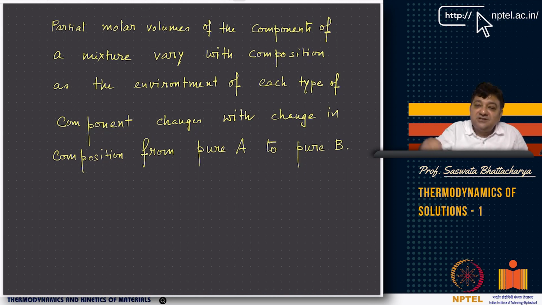Every time, my association between A and B is changing, right? Because A is surrounded by B, surrounded by A, like that. So as a result, the overall volume change in the solution can be less than what it was with pure water or with pure ethanol. Like you have pure ethanol, you add 1 mole of ethanol, you will get a molar volume of ethanol. Now, if you add water to 1 liter of water, you get the molar volume of water, right?